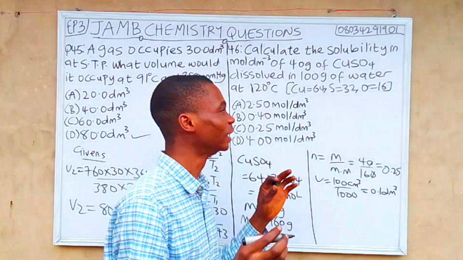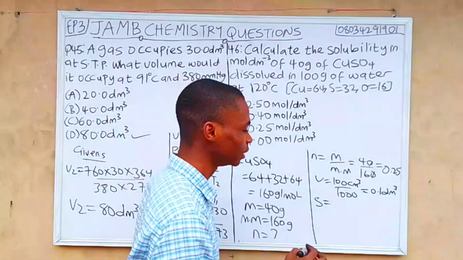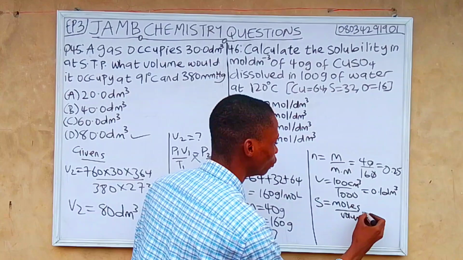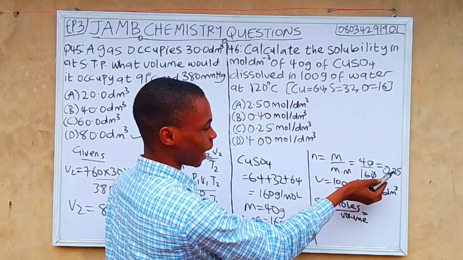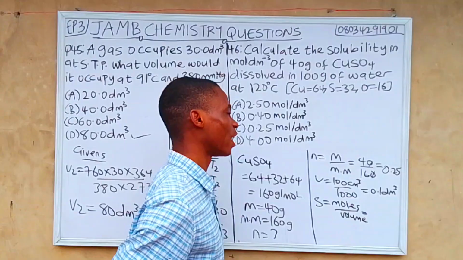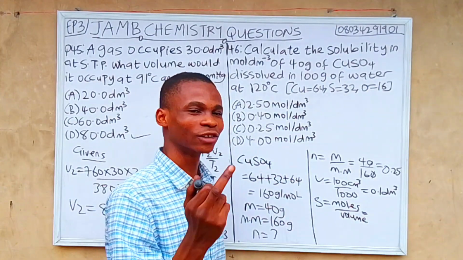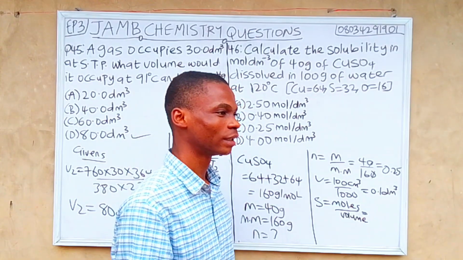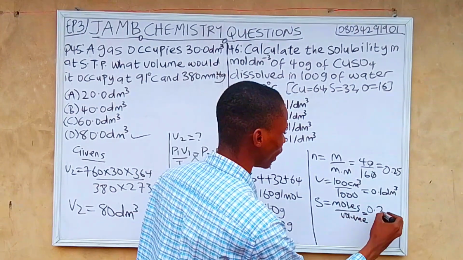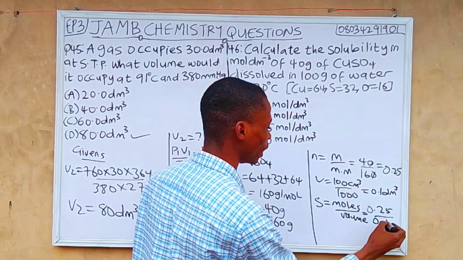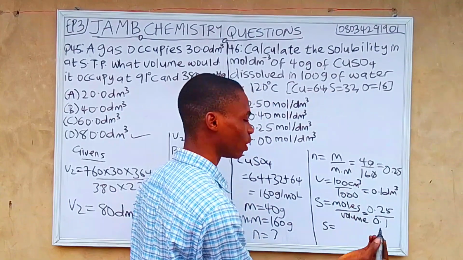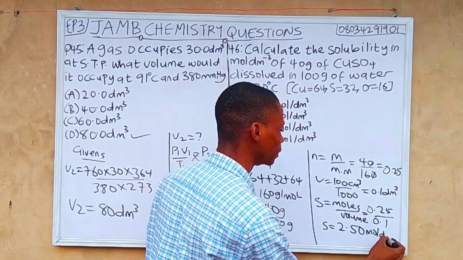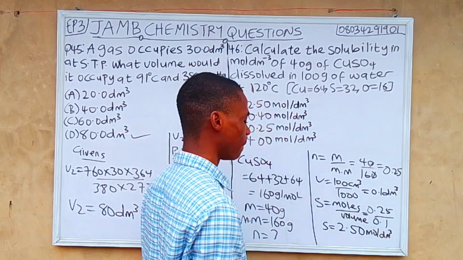So now we are going to the real deal. Solubility. The formula for solubility equals mole over volume. Assuming I had just gone for 0.25 here, I would have picked the wrong answer, and in an exam, that's how I would have got it wrong. So you need to calculate it well and correctly. Our mole is 0.25 over our volume, which is 0.1. And 0.25 divided by 0.1 will give us 2.50 mole per dm cube.